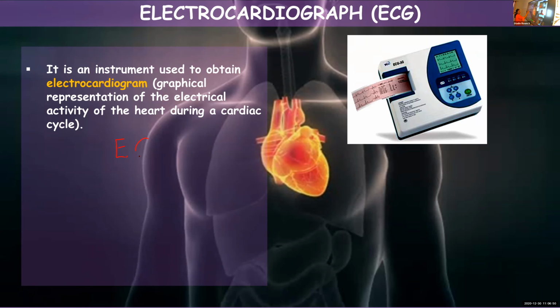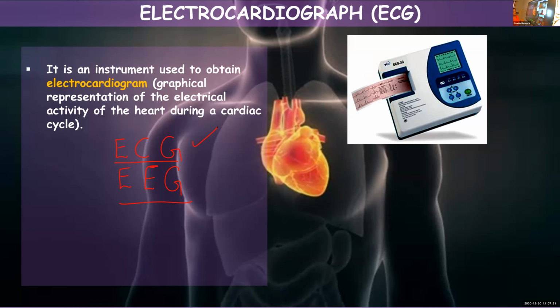What you're going to learn now is ECG and EEG. ECG is electrocardiograph and electroencephalogram is EEG. What is the difference between these two? ECG will record the electrical activity of a heart, whereas electroencephalogram will record the electrical activity of your brain.